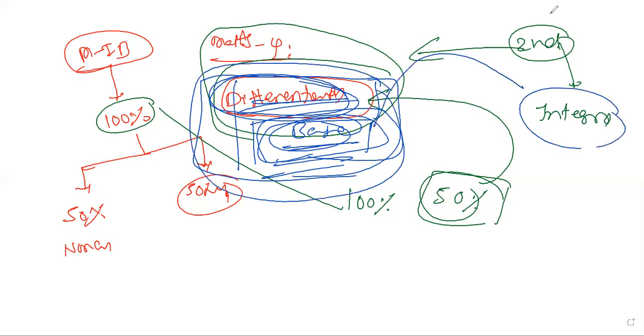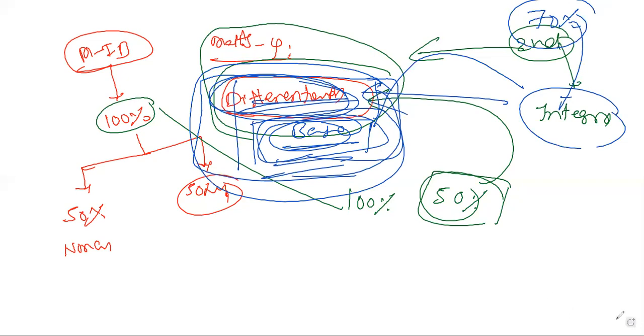In the second year we have integration, and about 70% of that syllabus links to differentiation. There we again require differentiation. So we need to focus on differentiation more clearly. We'll go to a very scratch level and apply each and every formula. That is the thing we should take care of.